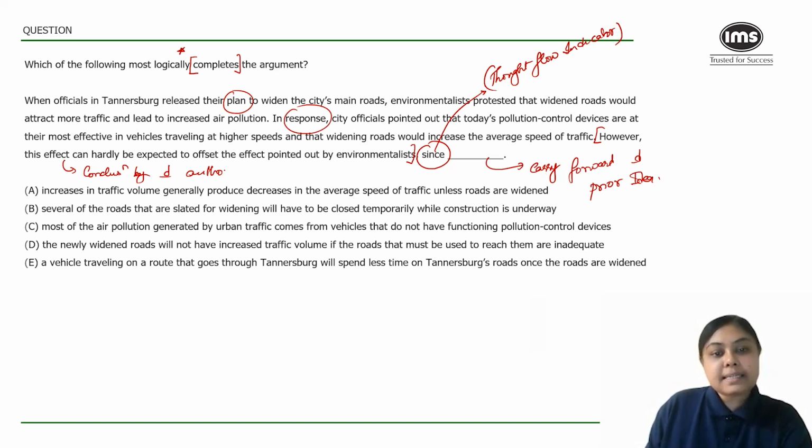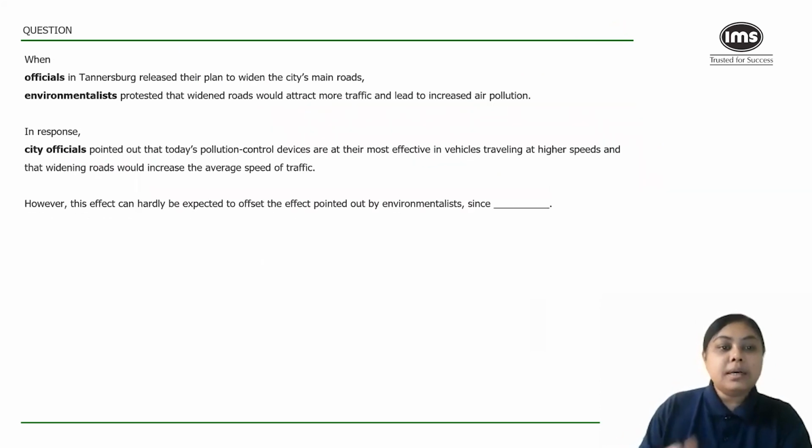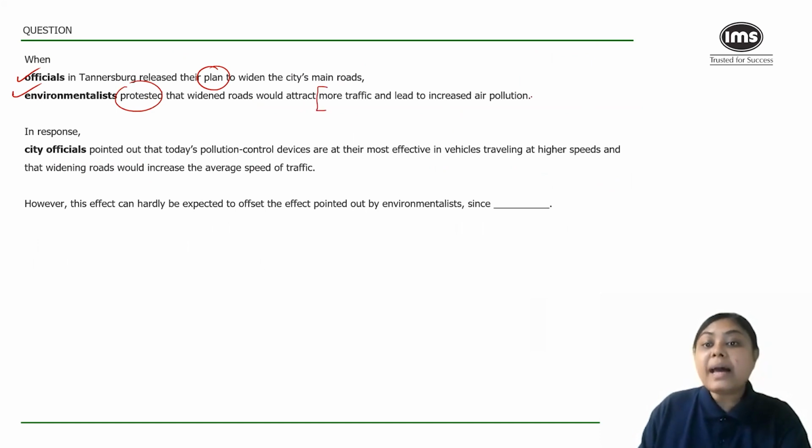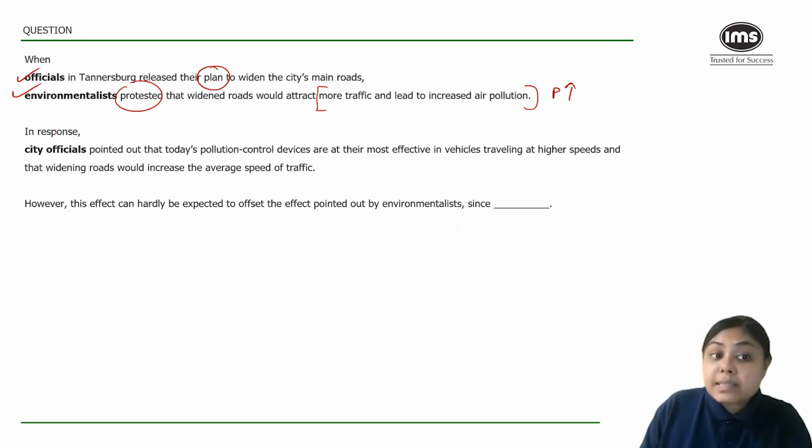So let us observe what the whole simplified argument is all about. There are two groups of people. One is the officials who have a plan to widen the city's main road. Then I have a group of environmentalists who are protesting, saying there'll be more traffic and hence more pollution, right? In response to this protest, the officials are giving a reasoning. What is the logic?